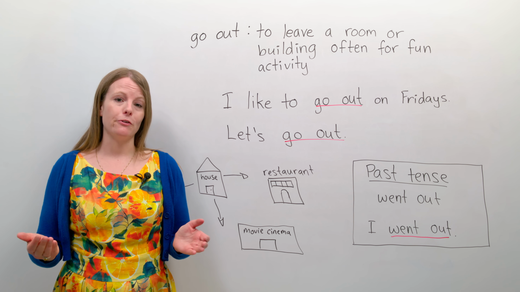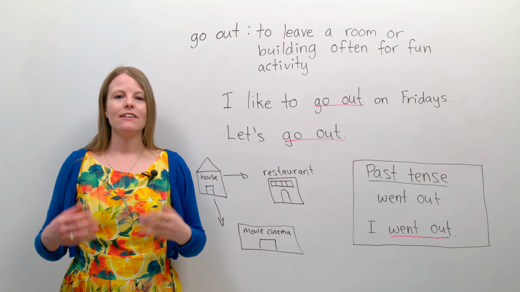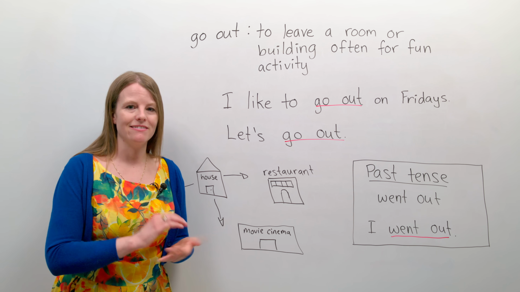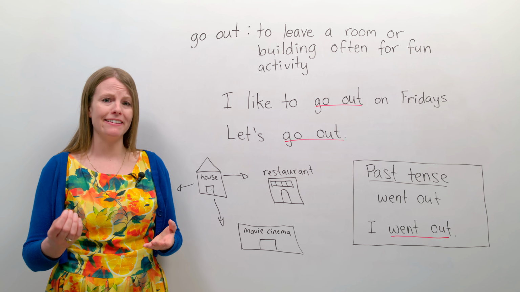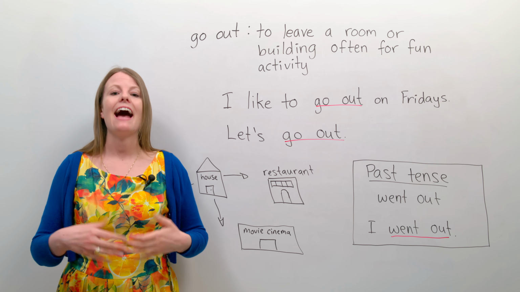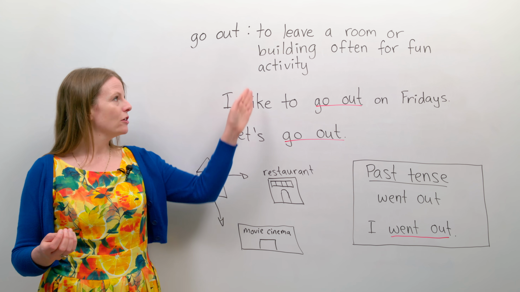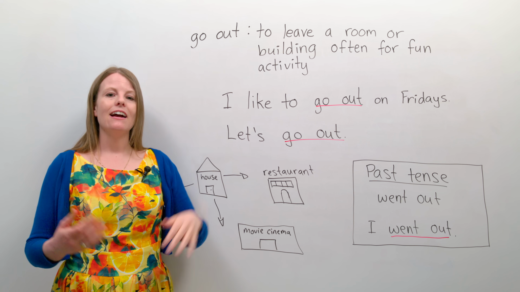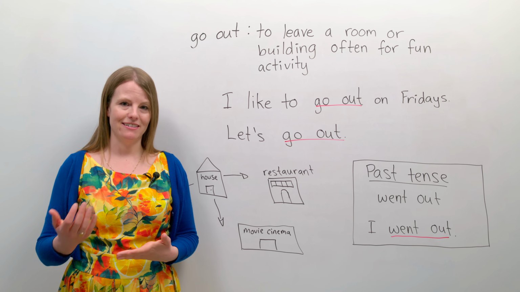A common phrasal verb is go out. So you know the word go. I am going to the store. Go. When we add the preposition out, go out together has a different meaning. Go out means to leave a room or a building, usually for the purpose of doing something fun.